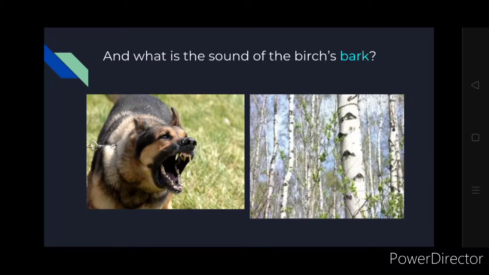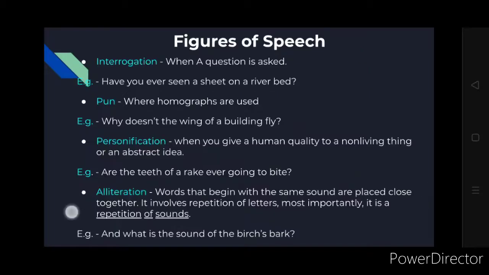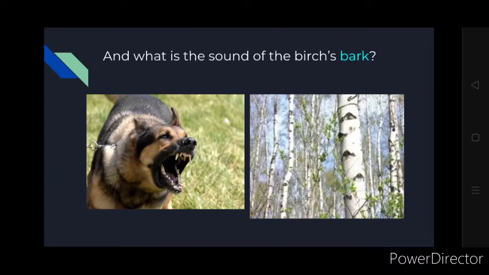And what is the sound of the birch's bark? Birch is a kind of tree, okay? Birch's bark, the branch, do they make a sound? Do they bark? Even though they bark, have you ever heard the sound of that bark as the dogs bark? No, right? So this is what the poet is trying to ask you. Have you ever seen or heard such things? So it's just a fun poem, and the beauty of the poem is that it tells you how you can use various words in English.